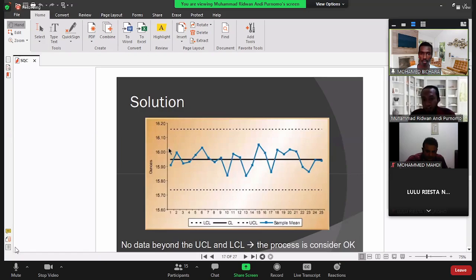If a point is here, then this one is already rejected. It means that we are already very strict with the quality. We cannot tolerate even slightly high variation. So if like that, it's okay, no problem. But the logical consequence is that maybe we need to maintain our machine frequently.